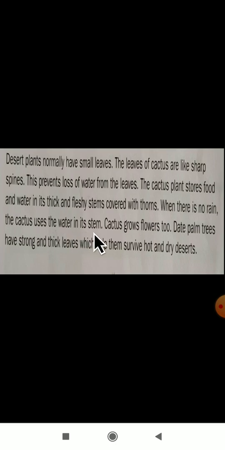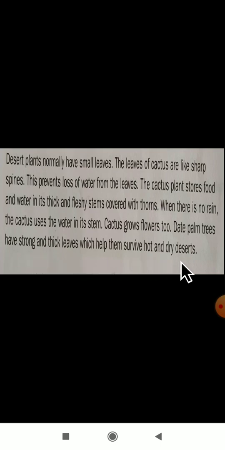Yes, dear students, when there is no rainfall in a desert place, at that time these cactus plants will use their water. Where is the water stored? It is stored in the stem part. That water it will store for when there is no rainfall. Cactus grows flowers too. Date palm trees have strong and thick leaves which help them to survive in hot